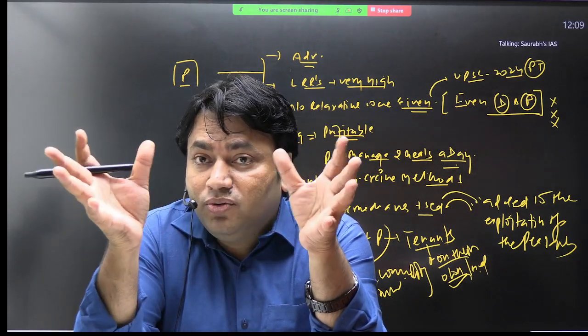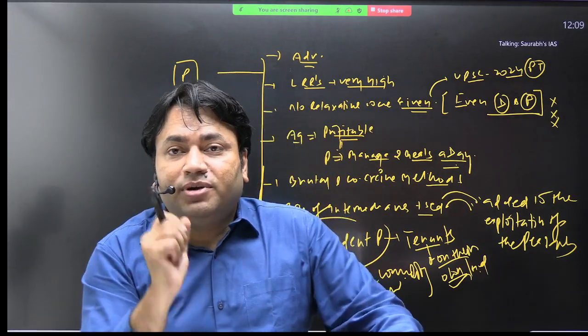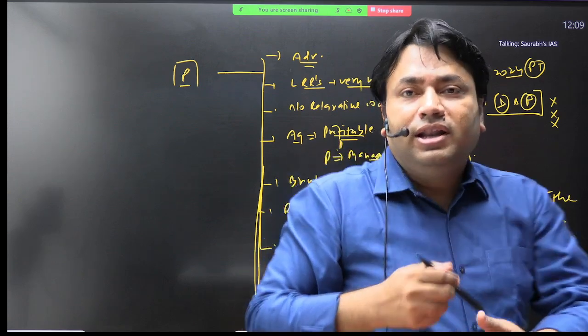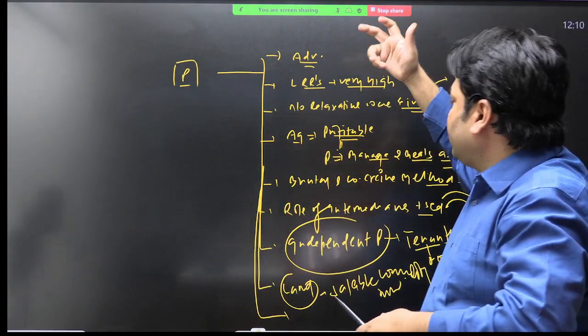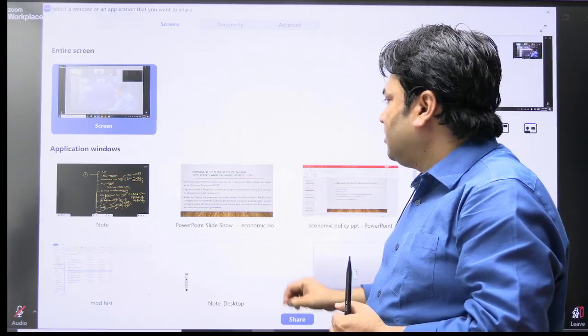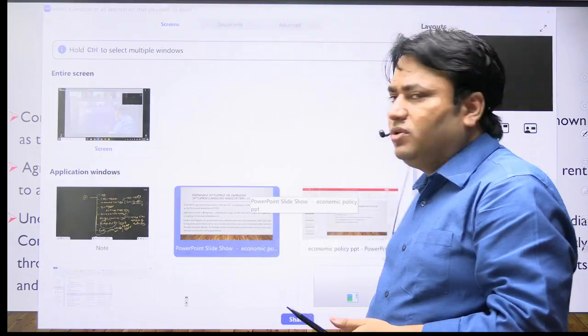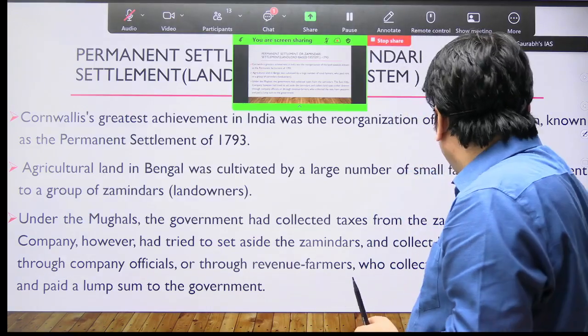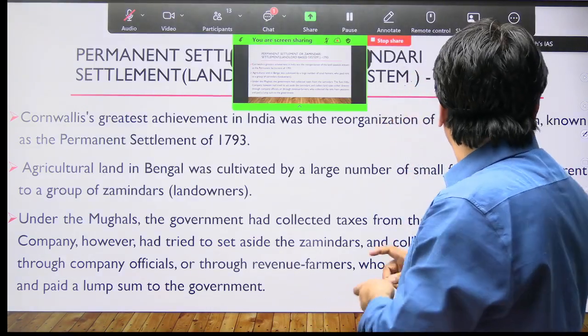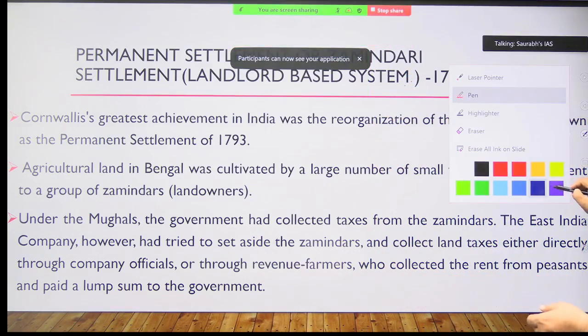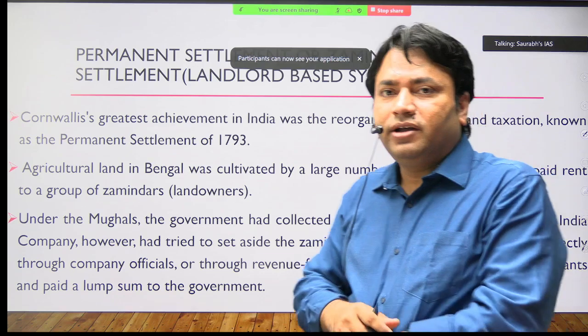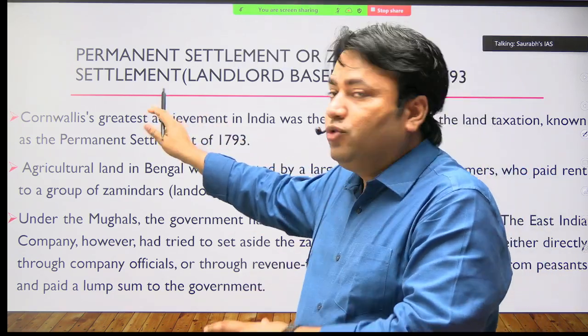So I have told you that this entire chapter is like a battleground. Now let's look at some slides so that we could get some new facts or information, and we will be able to revise the theme also. Now this is the slide. Are you getting this slide on the screen, Akash? Okay, Yashashwini, right? Now you will be able to relate.